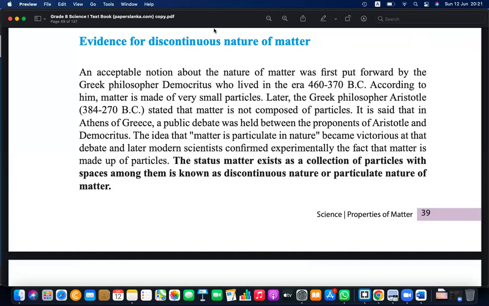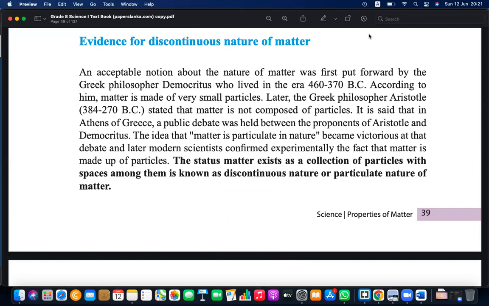Can you remember the experiment we did for liquid? What was the experiment, Sanidhi, for liquids? How can we see the discontinuity of liquid, or how can we check whether it is made of small particles?